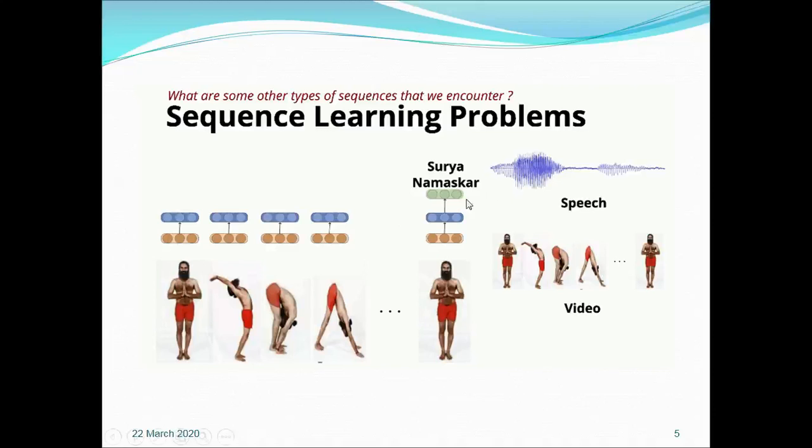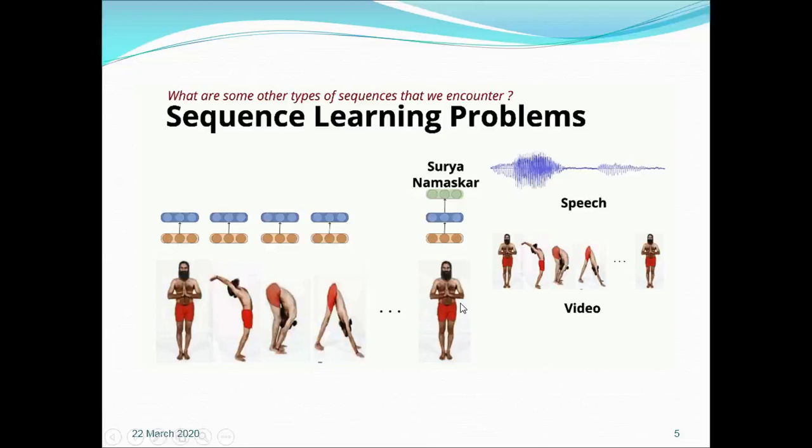Sequence learning is also used in audio processing as well as image processing. Suppose I give you the video of a person, and your task is to identify whether the person is happy or angry on the basis of audio. Now in the second example of sequence learning, in the case of video, suppose I give you a video and your task is to identify what the activity in the video is. For example, suppose you have a video of yoga, and your task is to identify whether the person is doing Surya Namaskar or Anulom Vilom and so on.